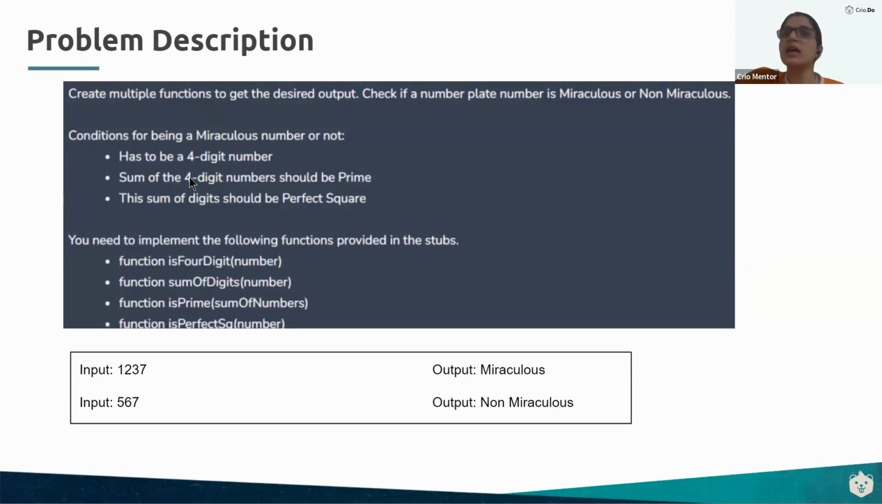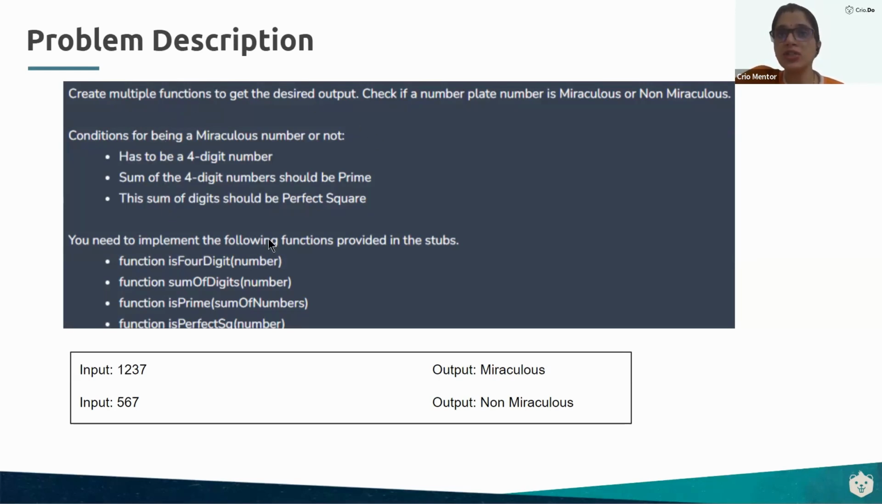Second, sum of the digits of the 4-digit number has to be a prime, right? So first condition is that the number has to be a 4-digit number. If the number is a 4-digit number, then we have the second condition, that the sum of these digits has to be a prime number. Now, if it is a prime number, then we will again calculate the sum of digits, and we will check whether that sum is a perfect square or not. That's the third condition we have.